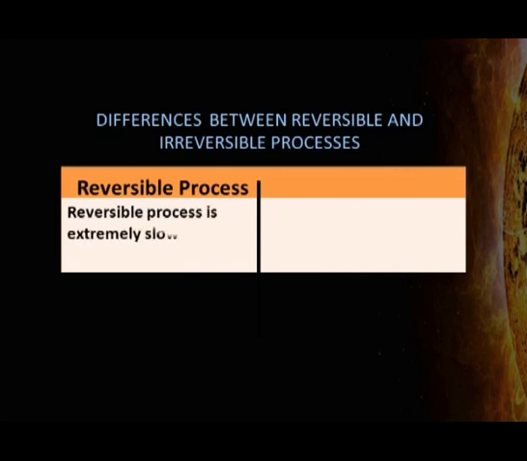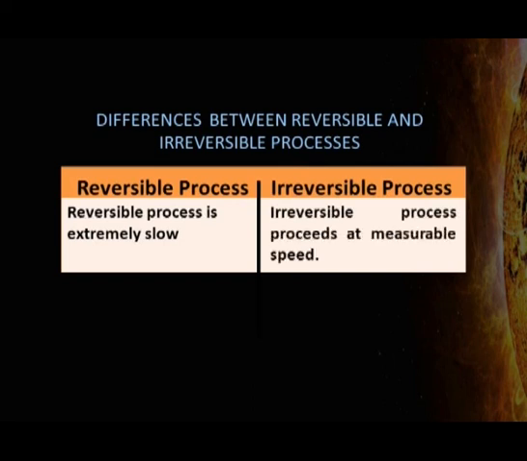Reversible processes are those processes in which system and surroundings remain in equilibrium throughout the process from its initial state to final state. These processes are infinitesimally slow, but irreversible processes occur at measurable speed. The form of energy which flows from or to a system because of the difference in temperature between the system and surroundings is called heat, and the units of heat generally used are calories and joules. 1 calorie is equal to 4.184 joules.